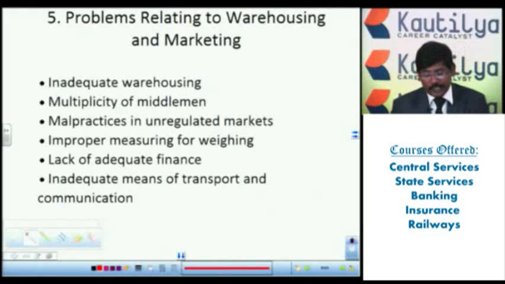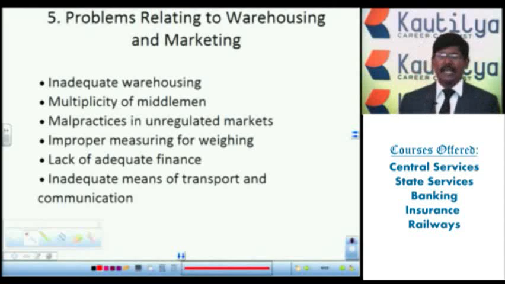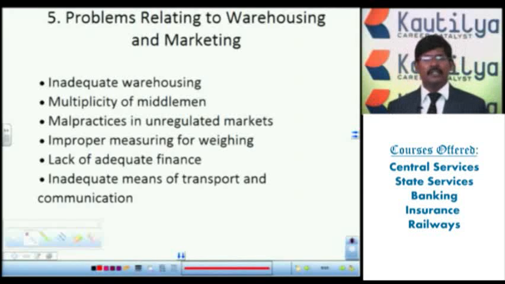Next one, problems relating to warehousing and marketing. The first one is inadequate warehousing. Suppose immediately after harvest, you desire to sell it in the market. What will happen? Automatically the prices will be very low. If you sell at that price, they will go bankrupt or be in loss. So what is required there? They require some warehouses to store it. But in India, we don't have proper warehouses. Even where there are warehouses, there are different technical problems, and adequate facilities are also not provided.